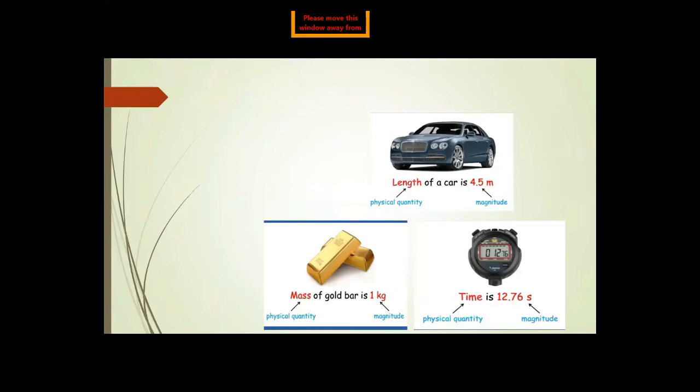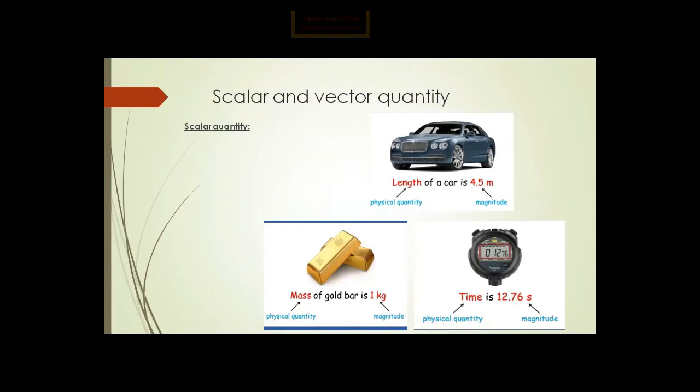Now, what is a scalar quantity? Quantities which are completely specified by their magnitude and unit are called scalar quantities. Again, I am repeating: the quantities which are completely specified by their magnitude and unit are called scalar quantities.